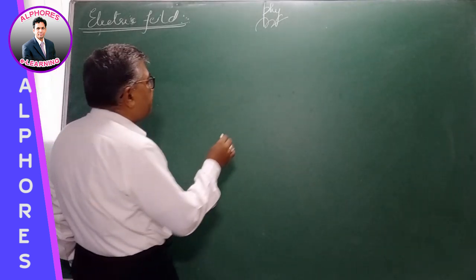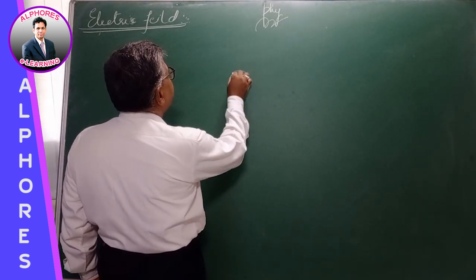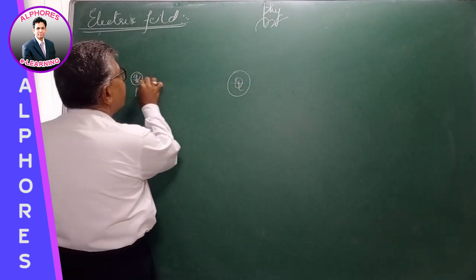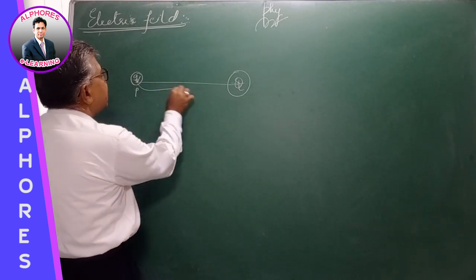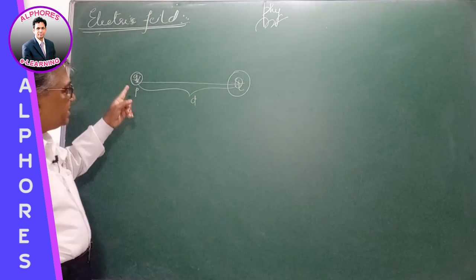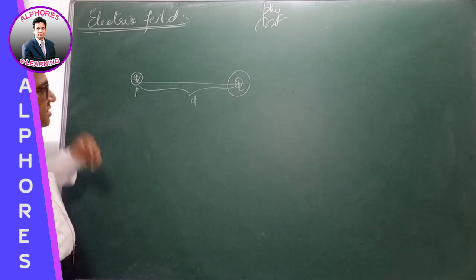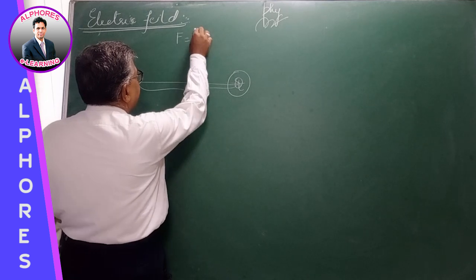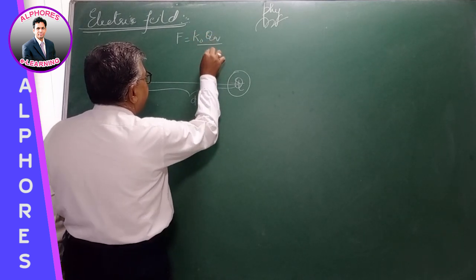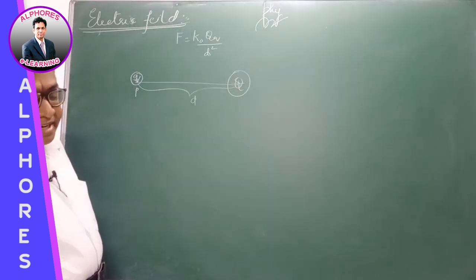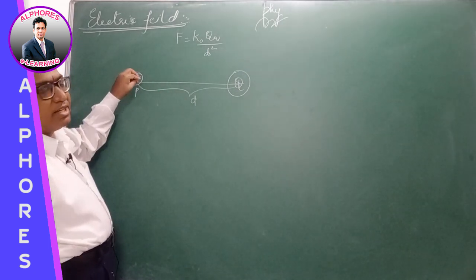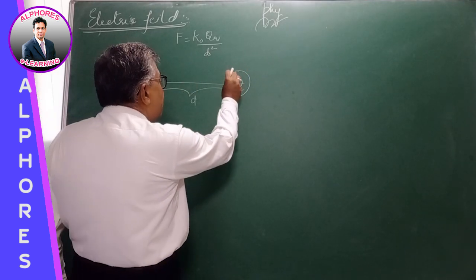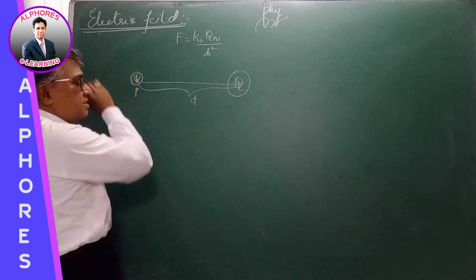Now, suppose I get another charged body, capital Q, let us say positive, and this is also positive, and place it nearer to it at a distance D, then this charge experiences force. The force is given by the mathematical formula K naught capital Q small q by D square, Coulomb's force, right? So when it was alone, there was no force acting on it. When I bring in another charge capital Q, because of the influence of this one, now there is force.